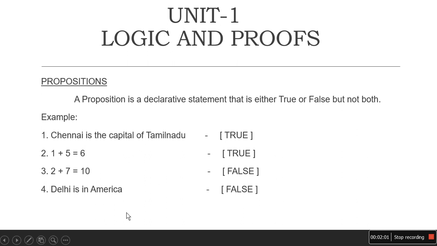Let's go with some examples. Chennai is the capital of Tamil Nadu. Yes, we can say it is a true statement, so it is a proposition. Like that, 1 plus 5 equal to 6. Even though we don't have any English statement here, it is a mathematical statement. We can say 6 is the correct answer, so it is true. Like 2 plus 7 equal to 10 is wrong, because 2 plus 7 equals 9, right? It is a false statement. Like, Delhi is in America is a false statement.